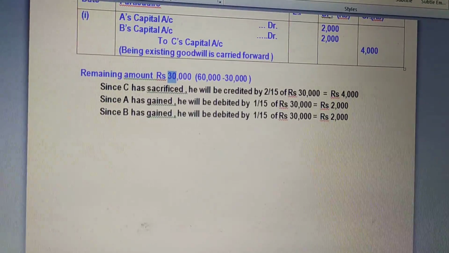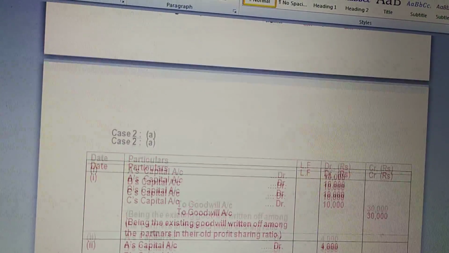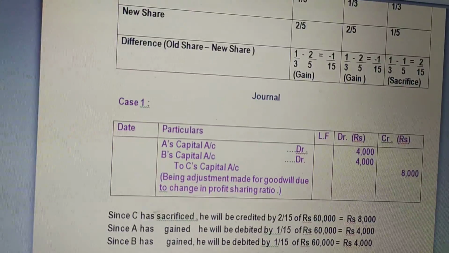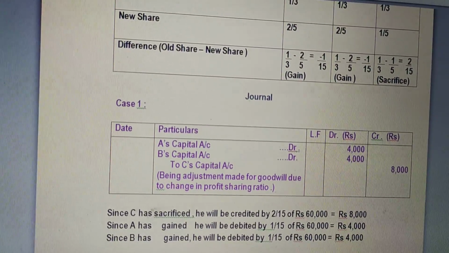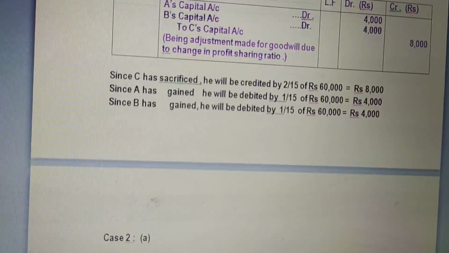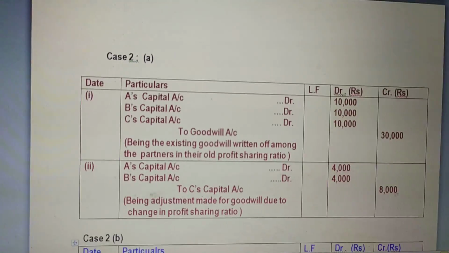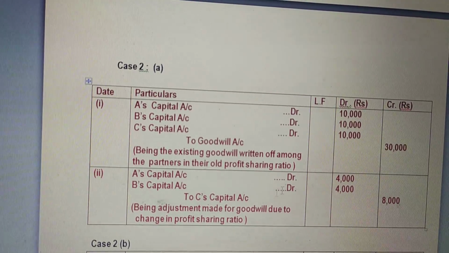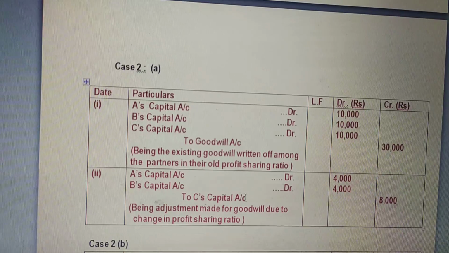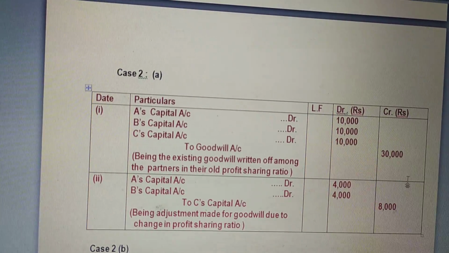So, did you understand the concept? When goodwill is to be written off, the entry will be all partners' capital accounts debit to goodwill account. The second entry is all about the present value of goodwill, because it is given in the question, so for that amount we have passed an adjusting entry.